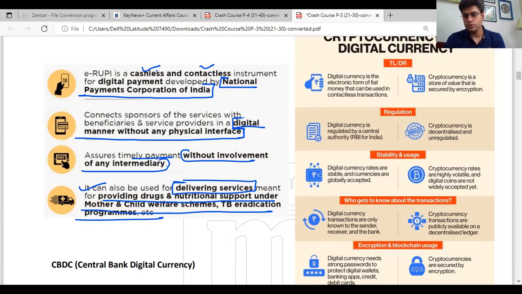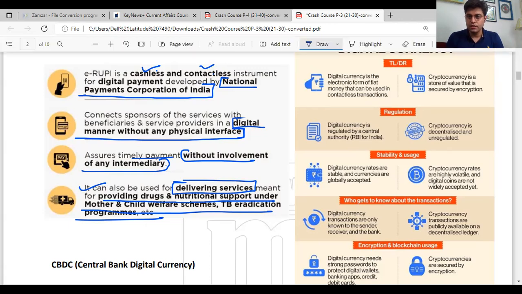Now that 1,000 coupon or the e-rupee can be used for only and only that particular scheme. So it can really help in targeted delivery of services, right? There will be no intermediary in between. So if there is no intermediary, you know how in MGNREGA or in other schemes, the intermediary exploits, and there is so much diversion of funds which are meant for beneficiaries, right?